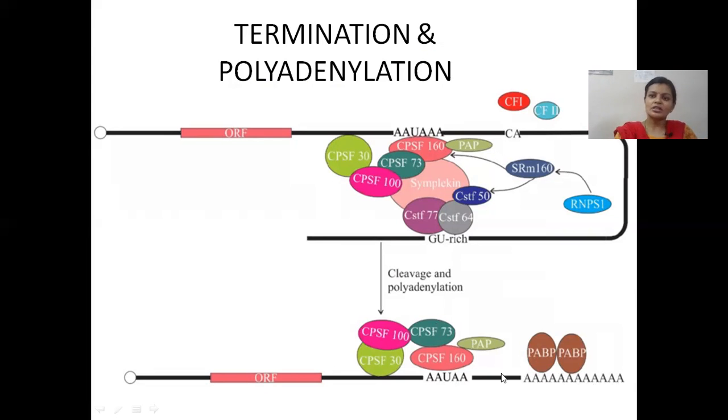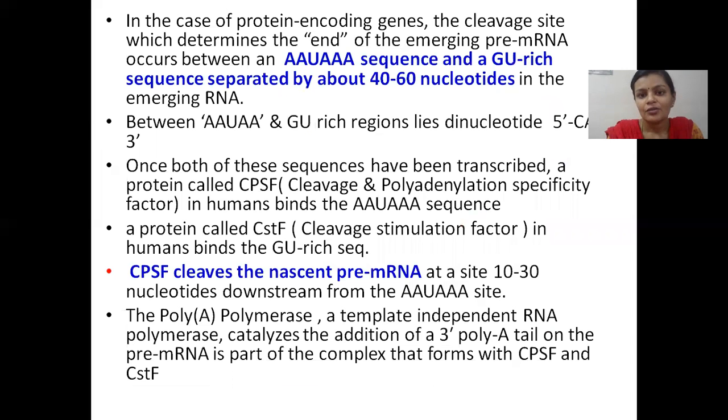So this shows the significance of capping the 5' end of the mRNA molecule in the first step itself, because these proteins, these poly A polymerases and other proteins involved in termination would likely tamper with the mRNA if it wasn't capped safely before, because this termination process involves not slowing down the RNA polymerase, but cleaving off the nascent mRNA before RNA polymerase stops transcribing. So this is how transcription termination happens.